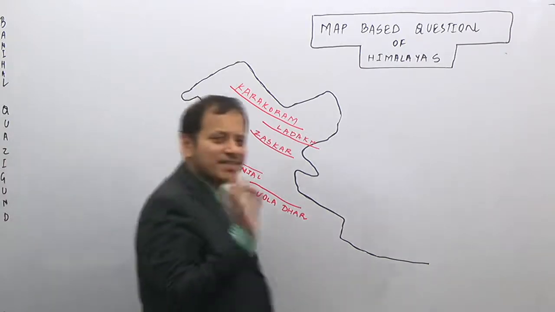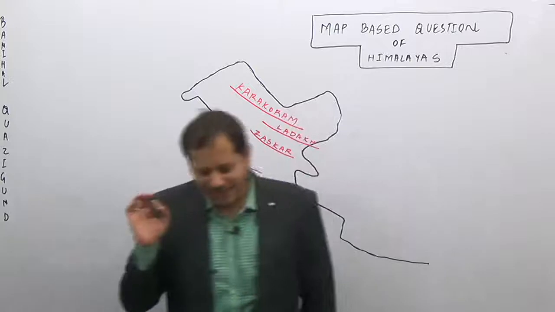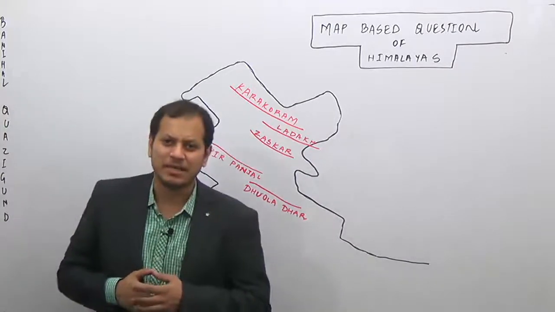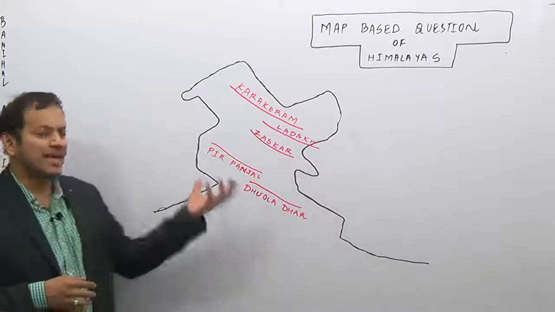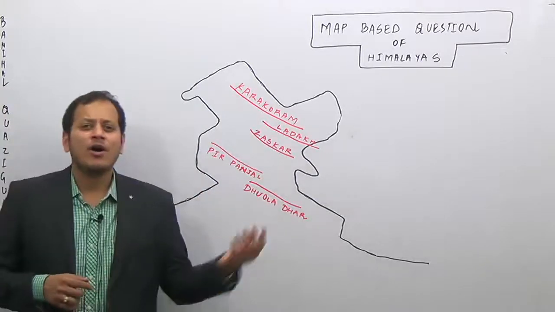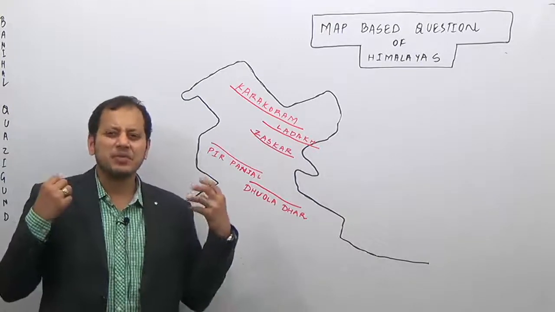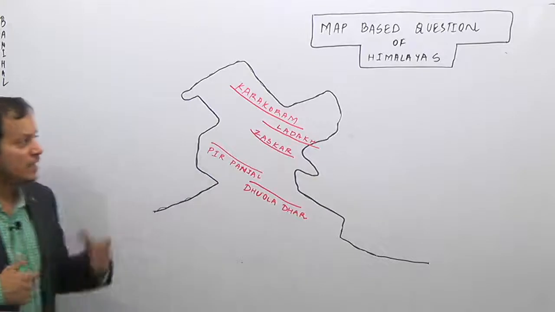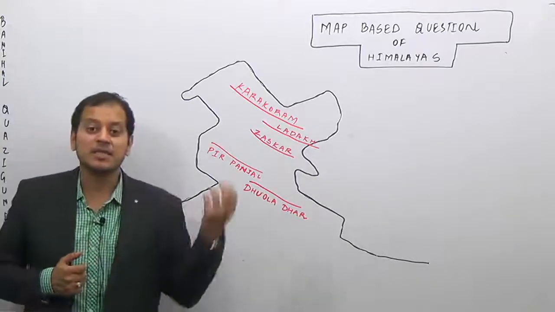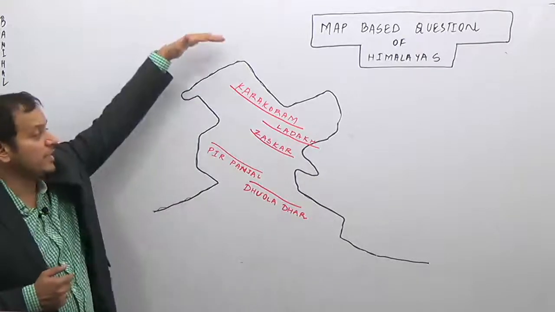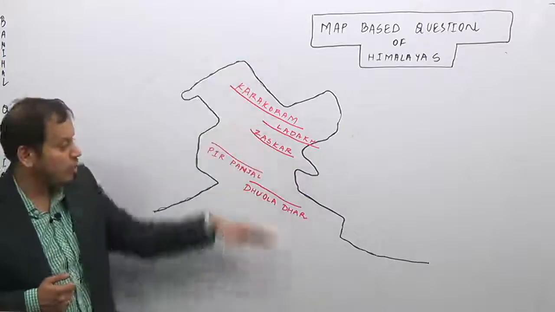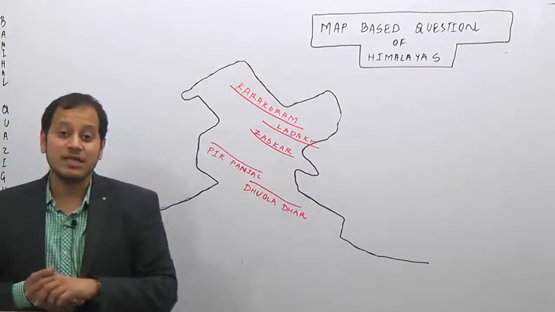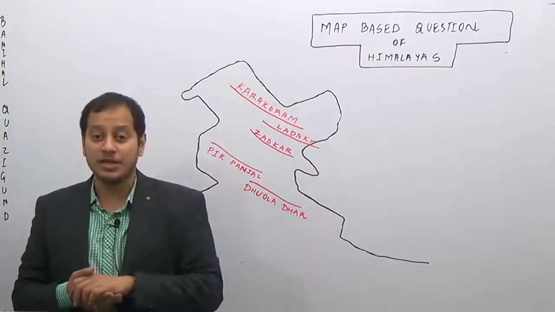Hi friends, let's study a very small and interesting topic, that is the map based question which can come in the Himalayas. In the Himalayas, map based questions can be asked from the peaks or from the ranges. For the peaks, the possibility is very less; I will cover that in a separate lecture. But the maximum possibility is the map based question of arranging the ranges of the Himalayas from north to south or from south to north, which are the major ranges of the Himalayas. They will ask you to arrange them.